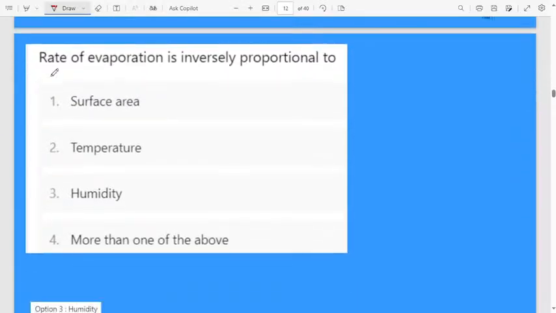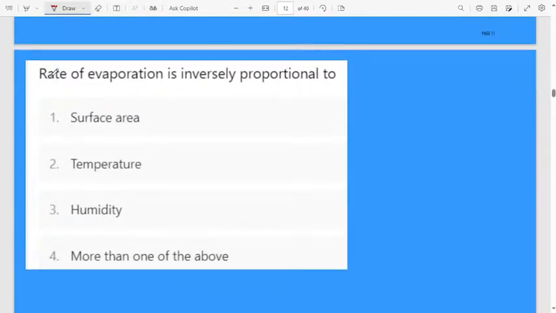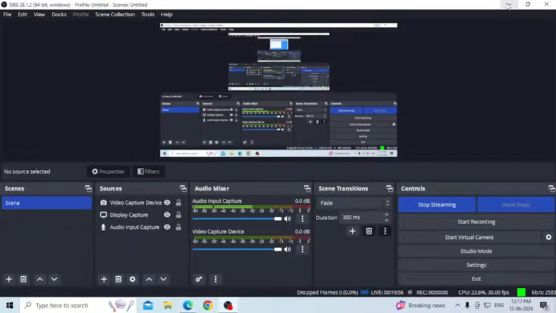Let us move to the next question. Rate of evaporation is inversely proportional to... wait a minute, I will come back.